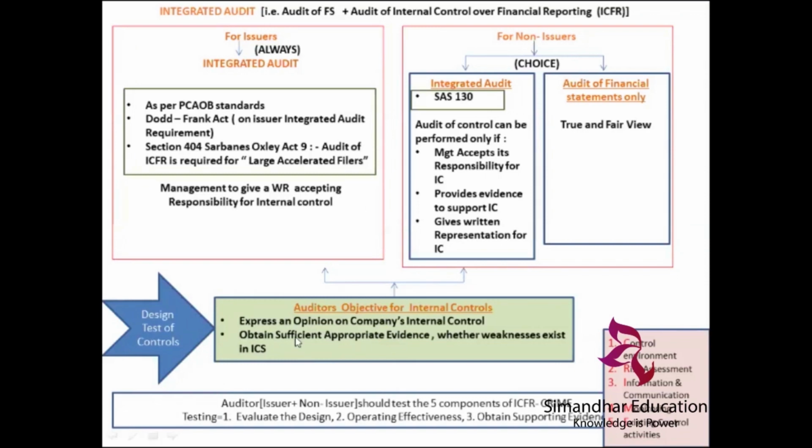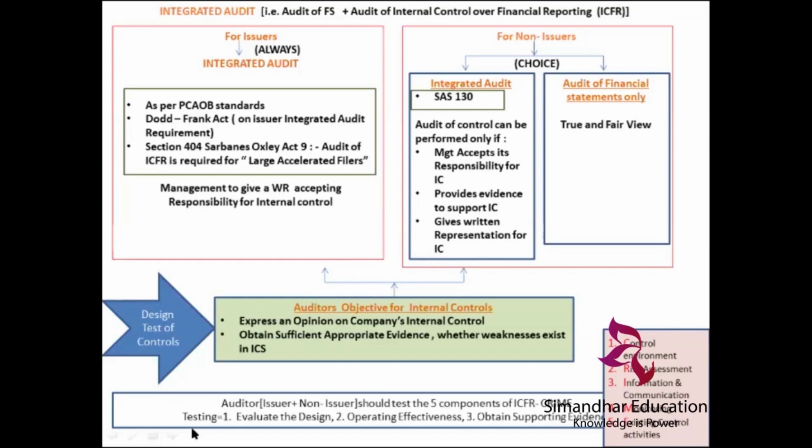So for test of controls also, is planning needed? Yes, it is needed. Auditor of an issuer plus non-issuer should test 5 components of internal control over financial reporting. And what are those 5 components? CRIME. You remember? Control environment, risk assessment, information and communication, monitoring, and existing control activities. So the auditor, whether he is doing the integrated audit of a non-issuer or of an issuer, is required to check the 5 components of ICFR, that is CRIME.